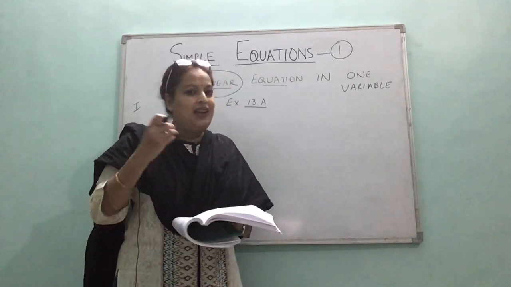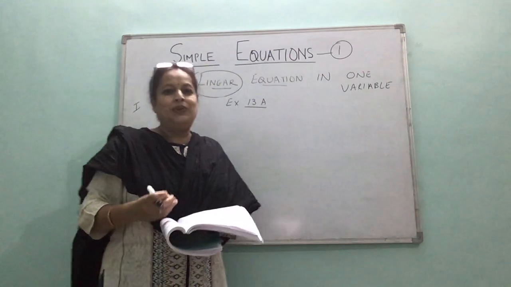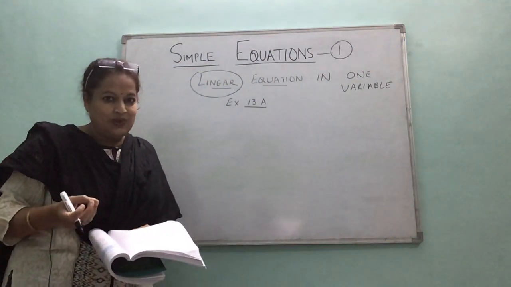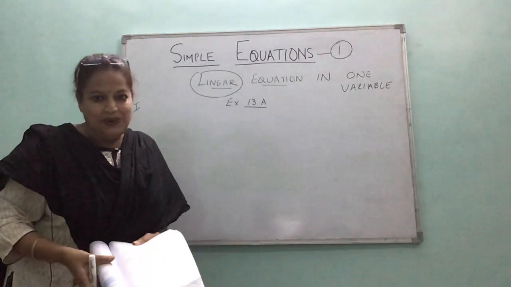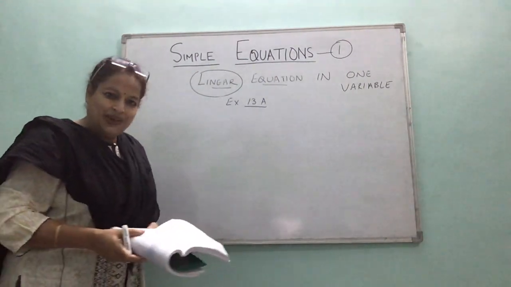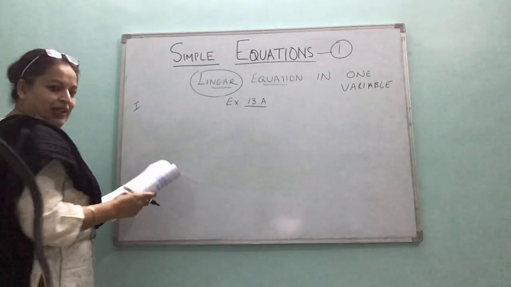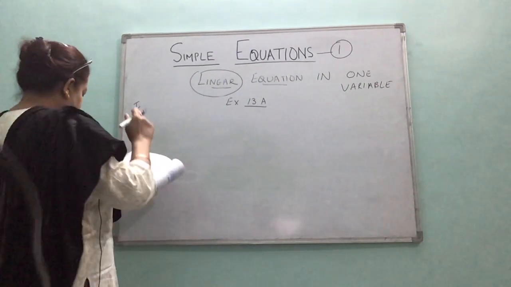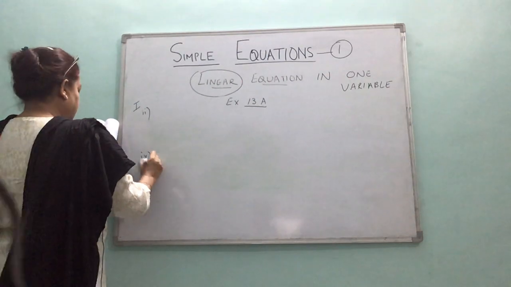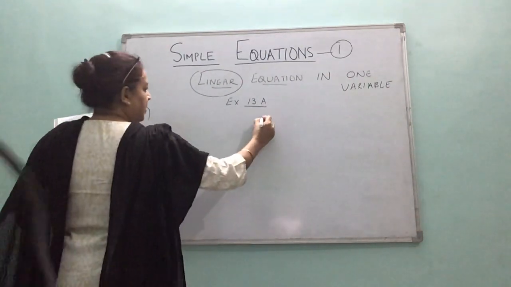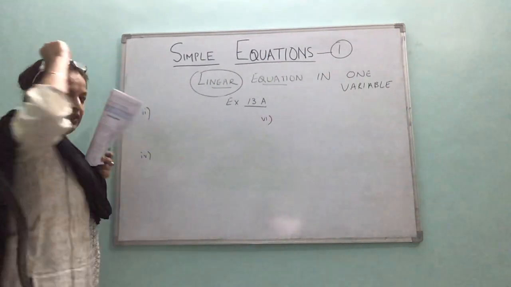And as I said, if any sum, any question or any concept is not clear to you, always go back and see the video once again. So things are quite easy there. So I am taking question number 1, second, fourth, and maybe sixth subpart, right? And let's see how it can be done.